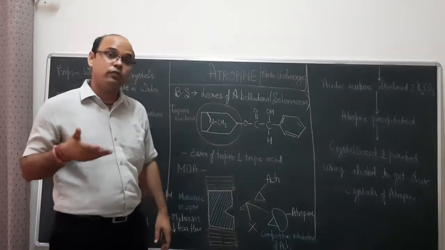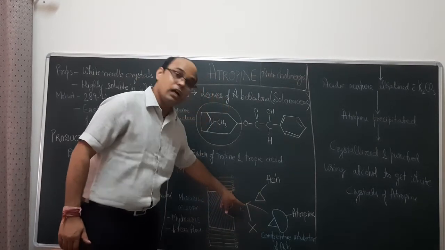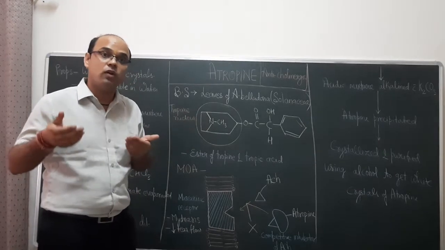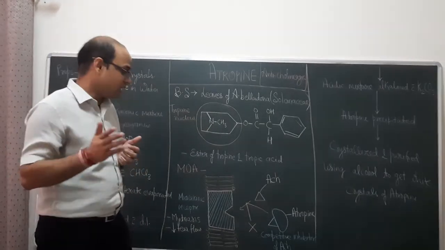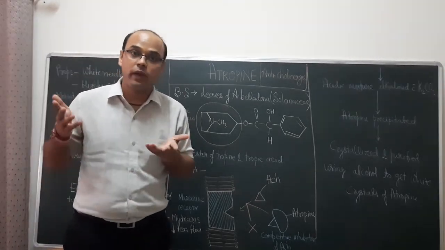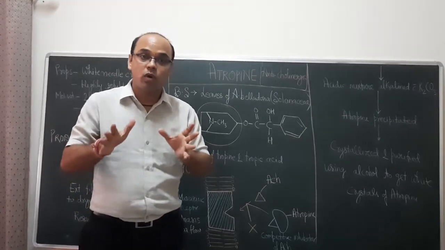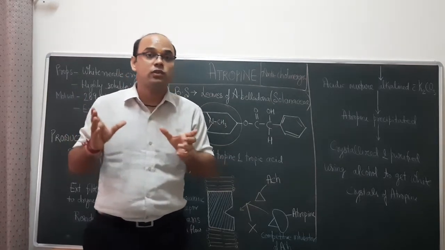But when you take atropine, what does atropine do? It blocks the activation, or the linkage, of acetylcholine to the muscarinic receptor. In this way, it competitively inhibits the functioning of acetylcholine. So this is all about the mode of action, or mechanism of action, of how atropine is going to work on your body.